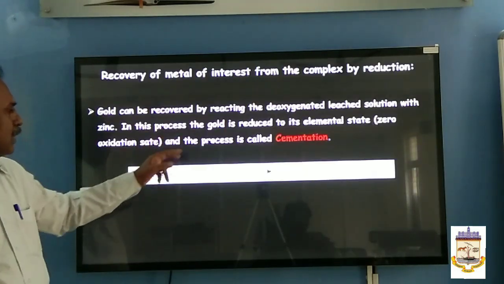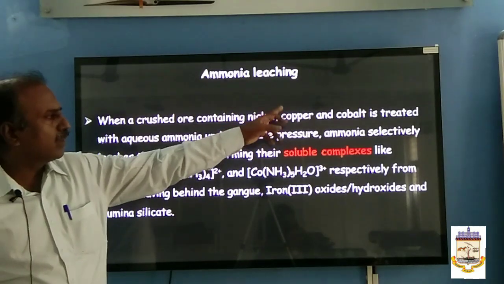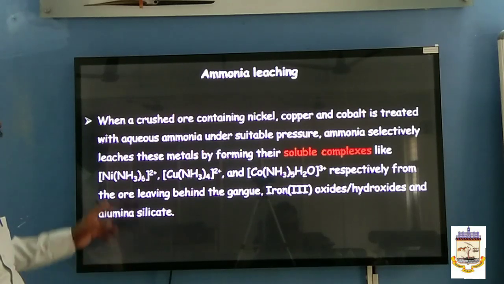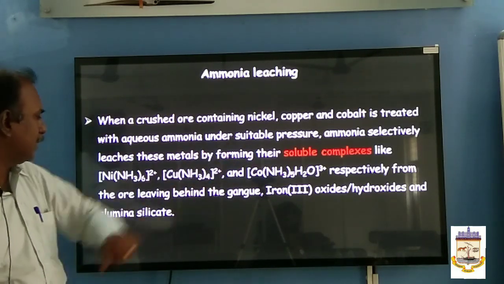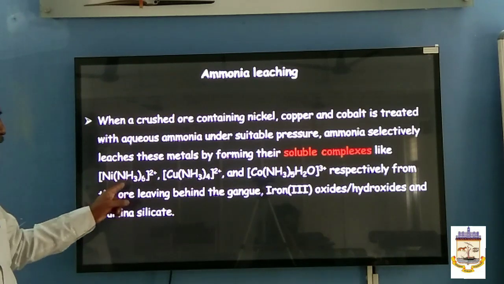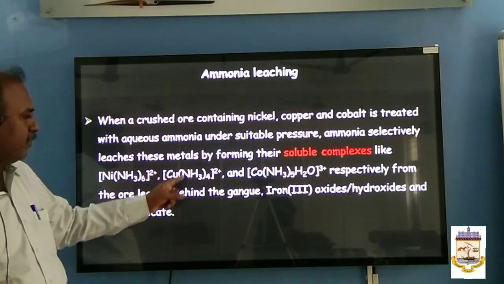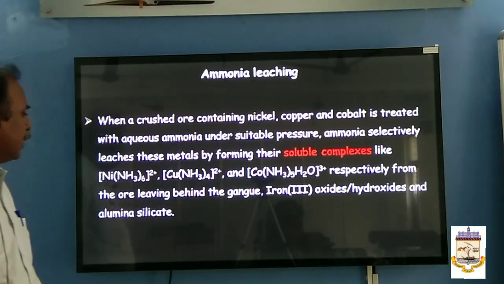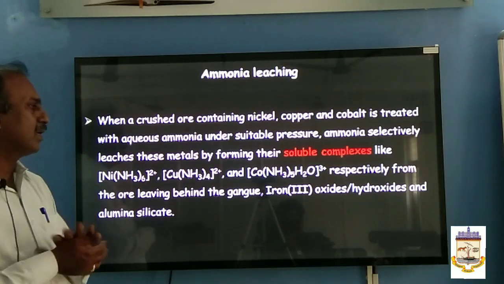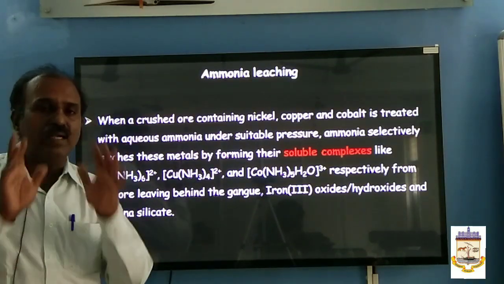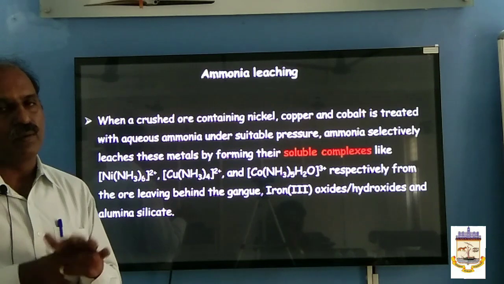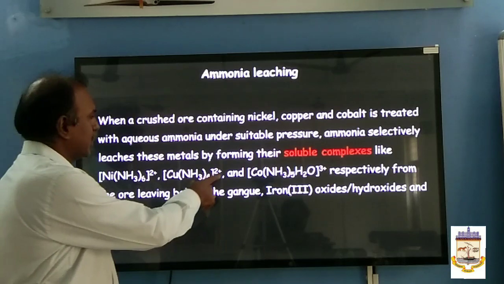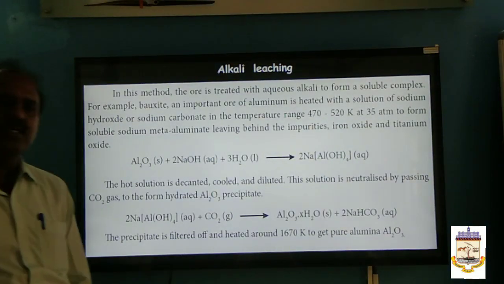Look here, when crushed ore containing nickel, copper, and cobalt is treated with aqueous ammonia under suitable pressure, ammonia selectively leaches the metals by forming soluble complexes. Nickel will form [Ni(NH3)6]2+, copper [Cu(NH3)4]2+, and cobalt [Co(NH3)5(H2O)]3+ respectively. And what happened? All the gangue particles, iron oxides and hydroxides, are left undissolved. So you can separate the pure metal. This technique is called ammonia leaching. Another one, alkali leaching.